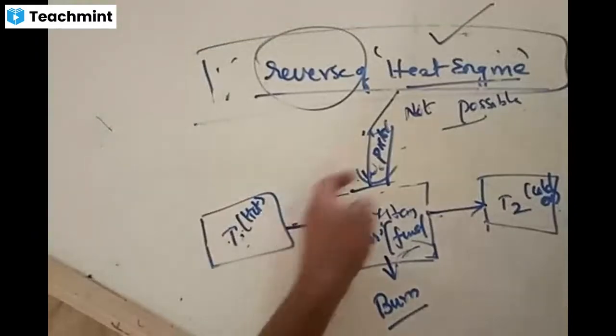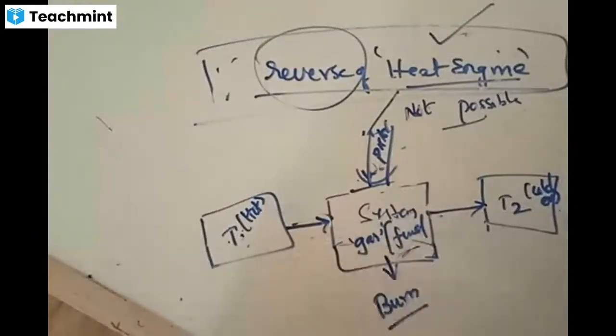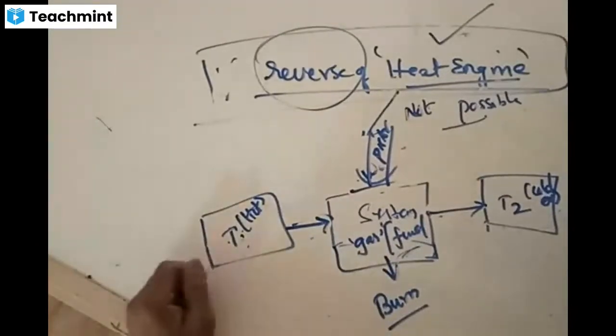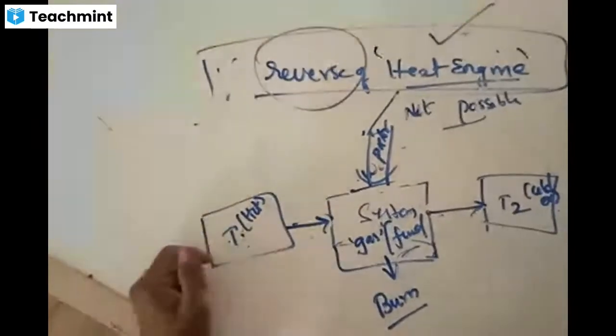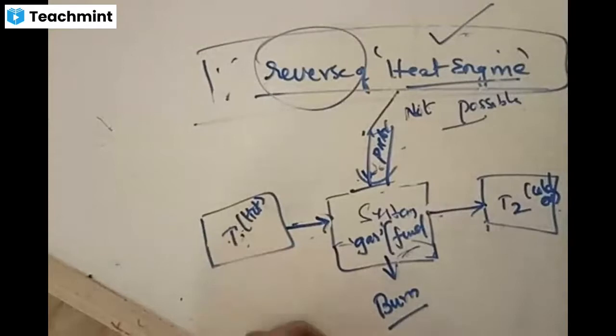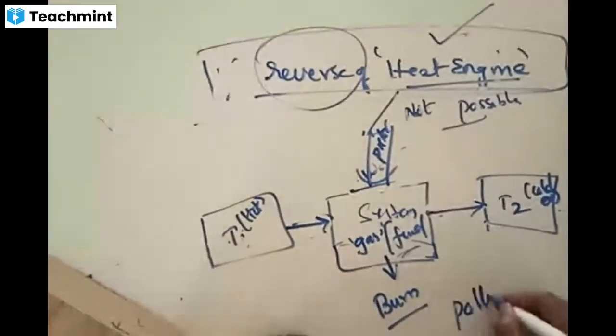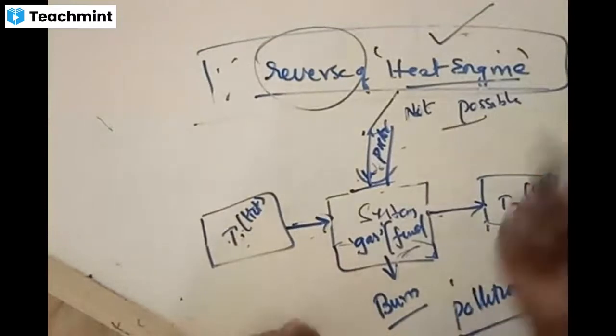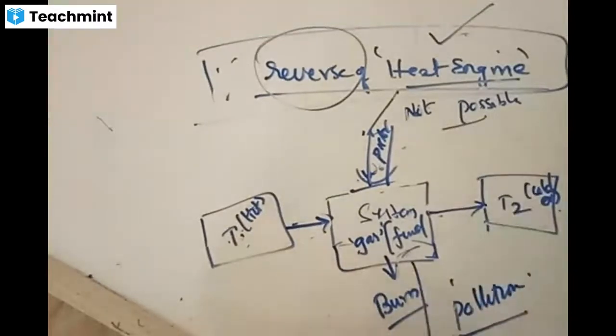Now the question is, what kind of things should be enclosed inside the system? What kind of thing should be taken inside this system? We take that kind of thing which has less pollution effects, which should not cause other effects on the society.